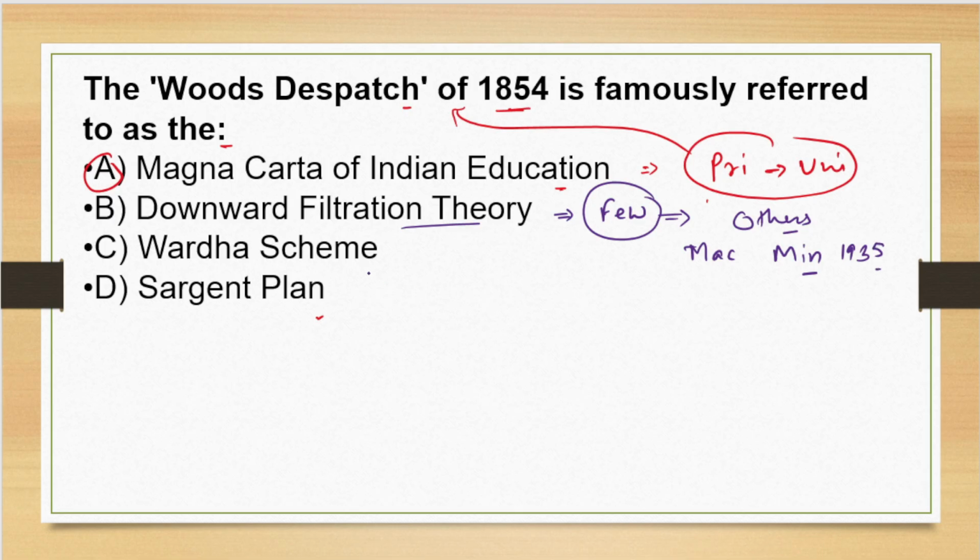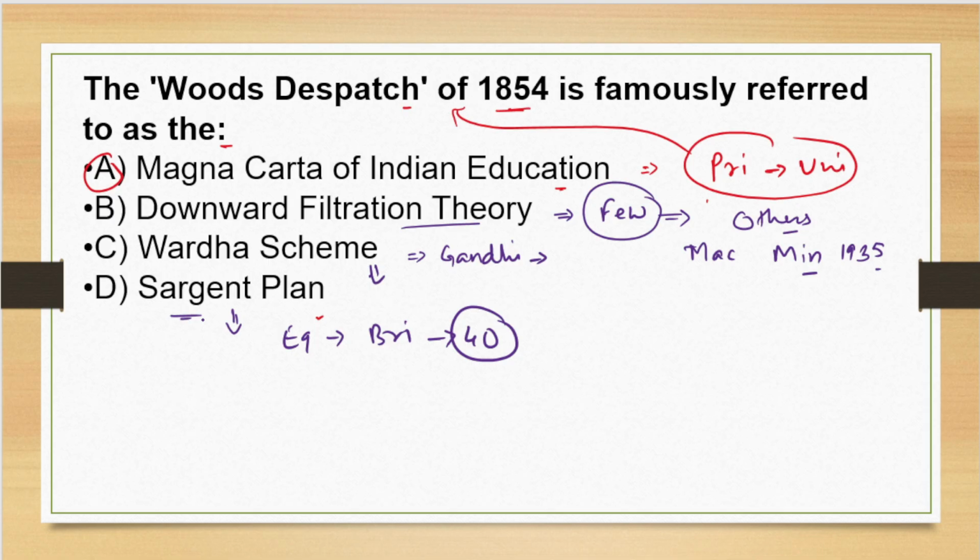Very important. Now, Vardha scheme, and Vardha scheme is also known as Gandhiji's scheme. Gandhiji's education scheme, in which Gandhiji proposed the basic education for all the persons. Now, if we talk about Sargent plan, it was a post-war education development plan that aimed to make India's education system equivalent to British within 40 years. This plan was known as Sargent plan.